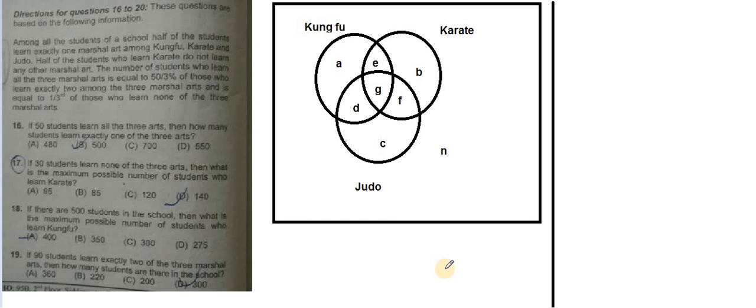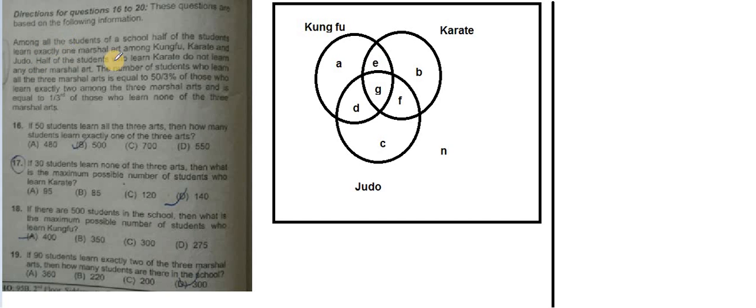Hi everyone. So this question is related to set theory Venn diagram, and I guess everyone will be aware of these circles. I have already explained these things in my demo class, where A, B, and C are exactly one, exactly two, and exactly three. So let's start solving the questions directly.